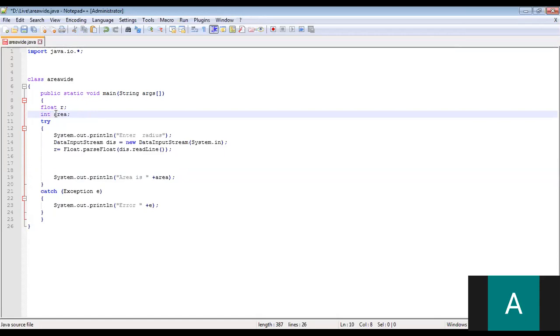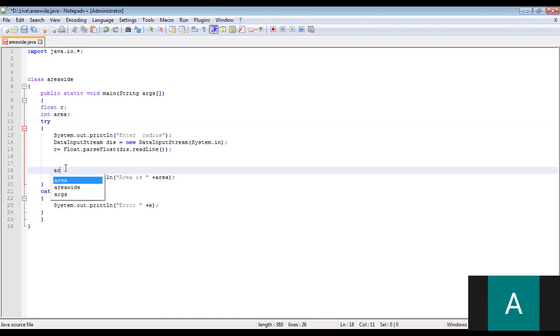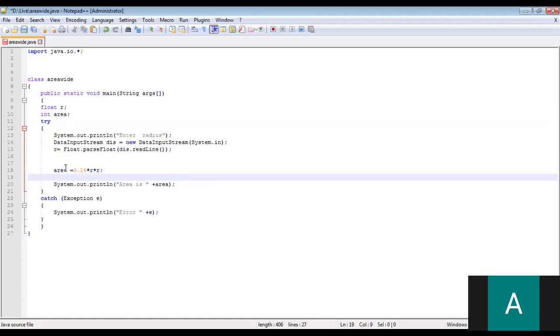Now, I enter 5.35 as the radius. I do not want a big fat answer. I want a crisp integer answer without a decimal point. Are you able to get my requirement? So now I am going to do a narrow casting. I should not have deleted it. Area is equal to the same formula, 3.14 into R into R. Okay, this is my narrow casting.